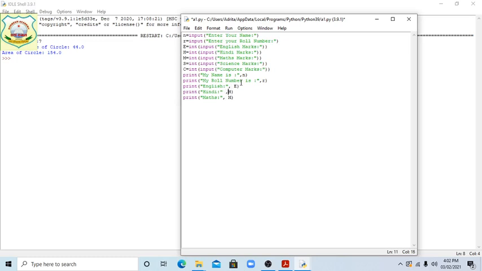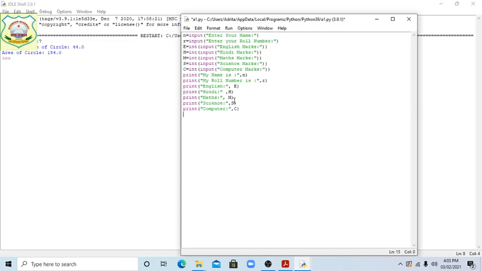Students, keep in mind all the syntax, that is very important. You can see what I forgot here. Maths, then after that science, comma, then should be S. Print, then students given computer, then comma C. Okay, now we have entered.